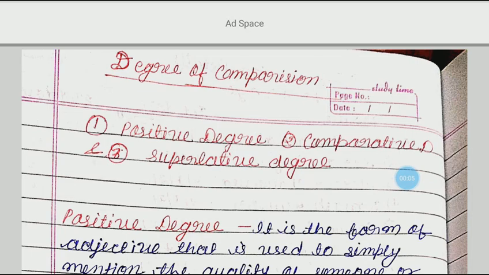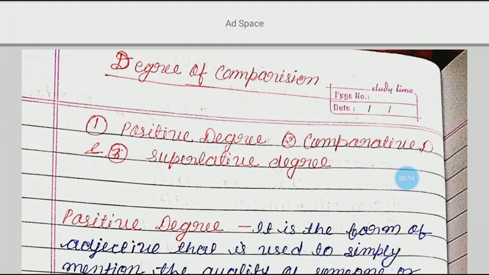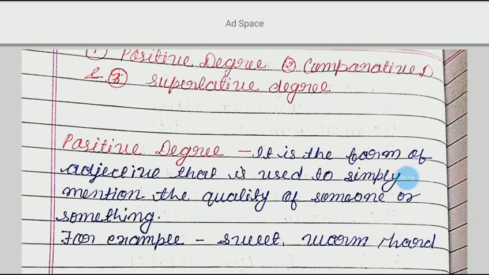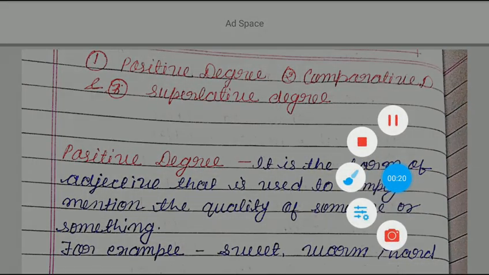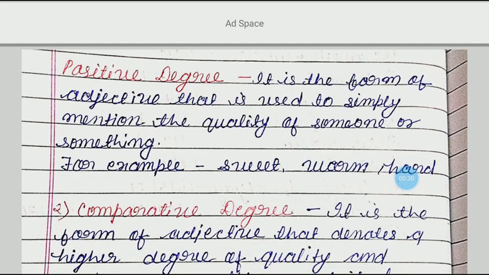Today we are going to continue our previous topic, and the topic name is adjective. In adjective, today we shall study degree of comparison. So we have 3 degrees in adjective: the first one is positive degree, the second one is comparative degree, and the third one is what? Superlative degree. One by one we shall try to understand.